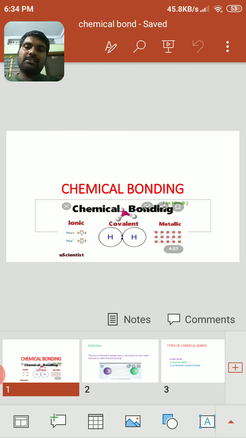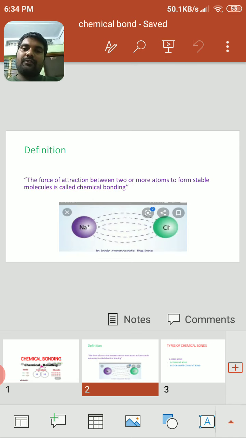So what is the definition of a chemical bond? The force of attraction between two or more atoms to form a stable molecule is called chemical bonding. To form one compound from different atoms, we have to create that force of attraction between two or more atoms. How can we create the force of attraction between two or more atoms? By the transfer of electrons or sharing of electrons.